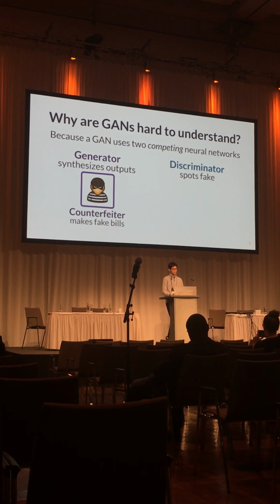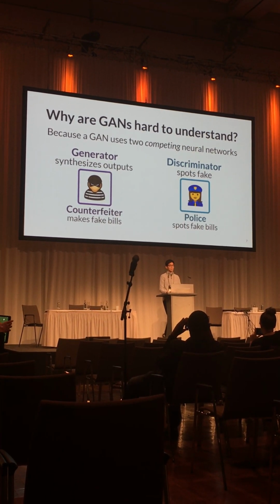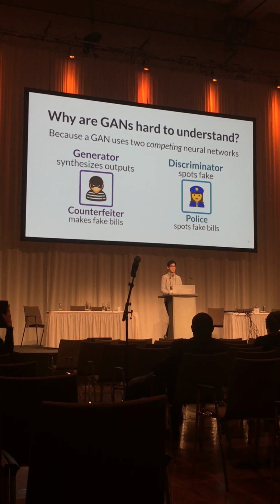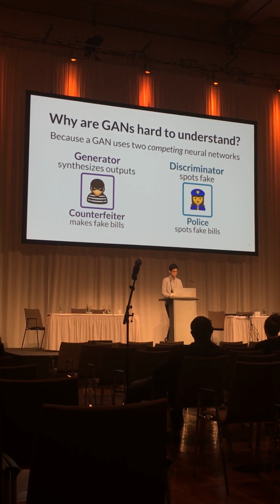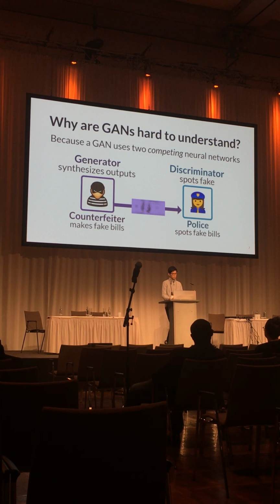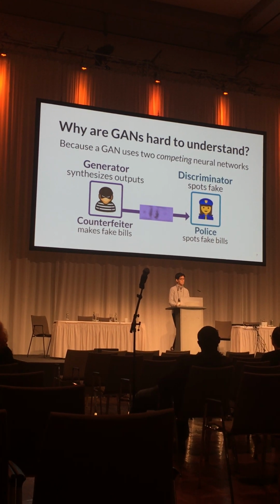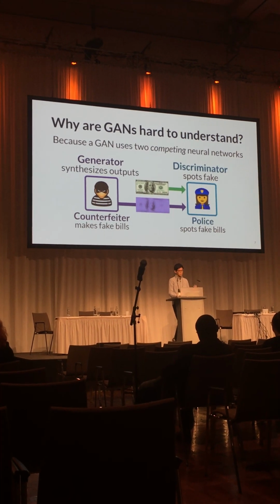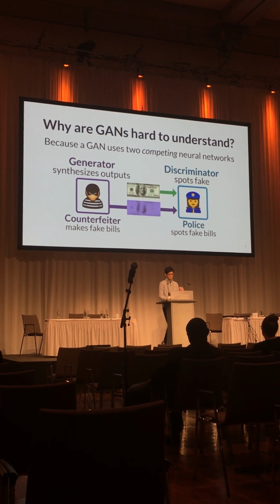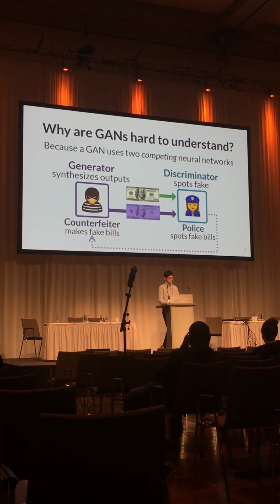The authors of the paper use an interesting analogy. We can view the generator as a counterfeiter who makes fake dollar bills, and the discriminator as a police who spots the fake bills. The key idea is that as the two players face off, they'll both get better and better. For example, when the counterfeiter first generates fake bills, they may not look good enough, so the police can easily spot them by differentiating them from real dollar bills. But the counterfeiter can revise their skills from how the police worked. And the police is also revising their skills.